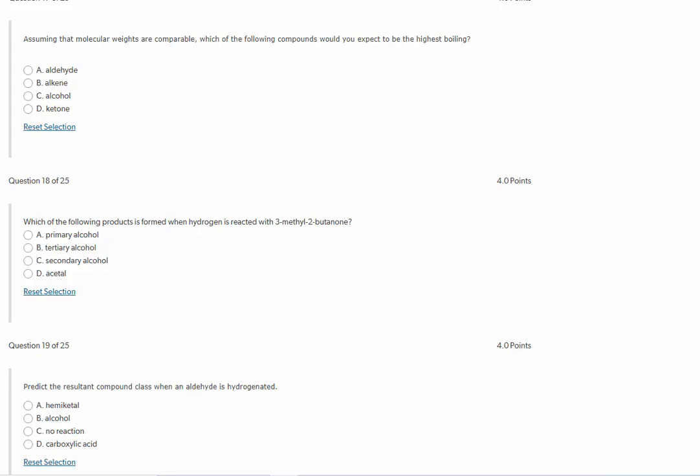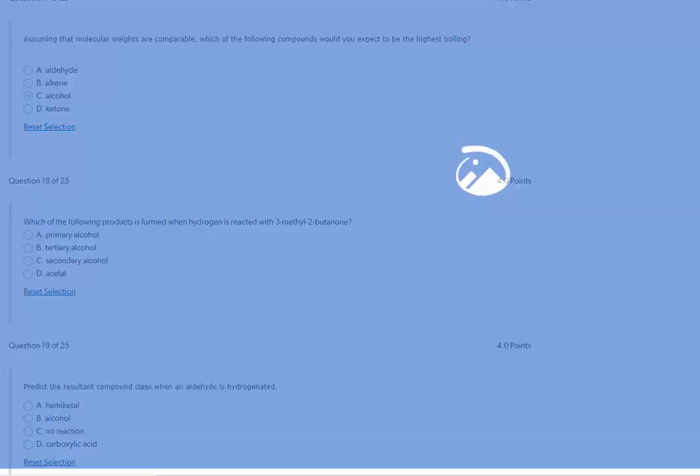Well, the one that has hydrogen bonding would be an alcohol. Number 18. Which of the following products is formed when hydrogen is reacted with 3-methylbutanone? Well, let's draw it.